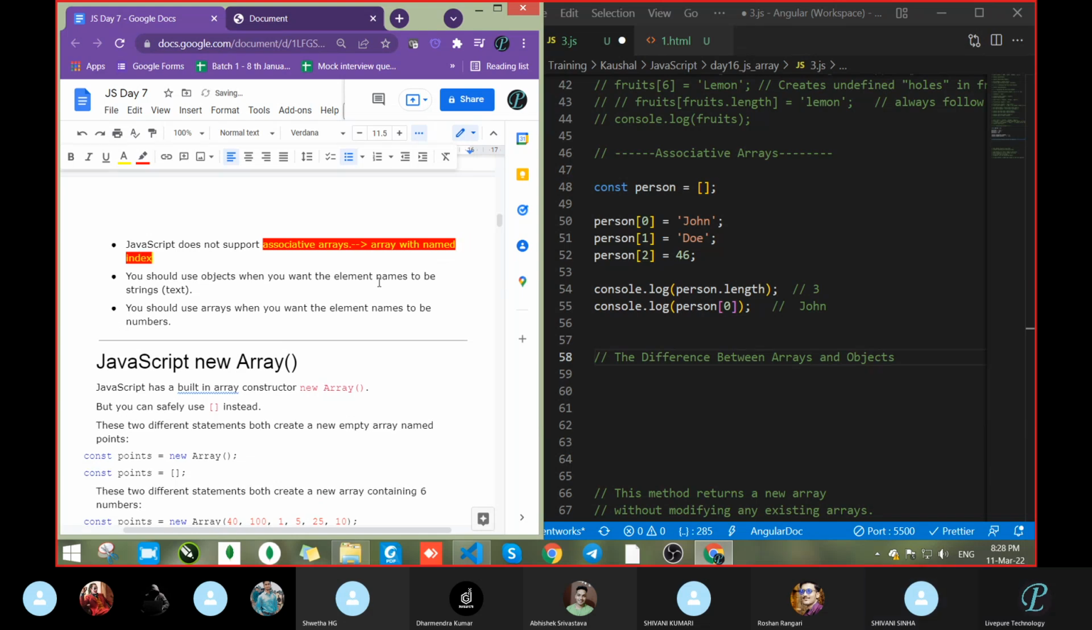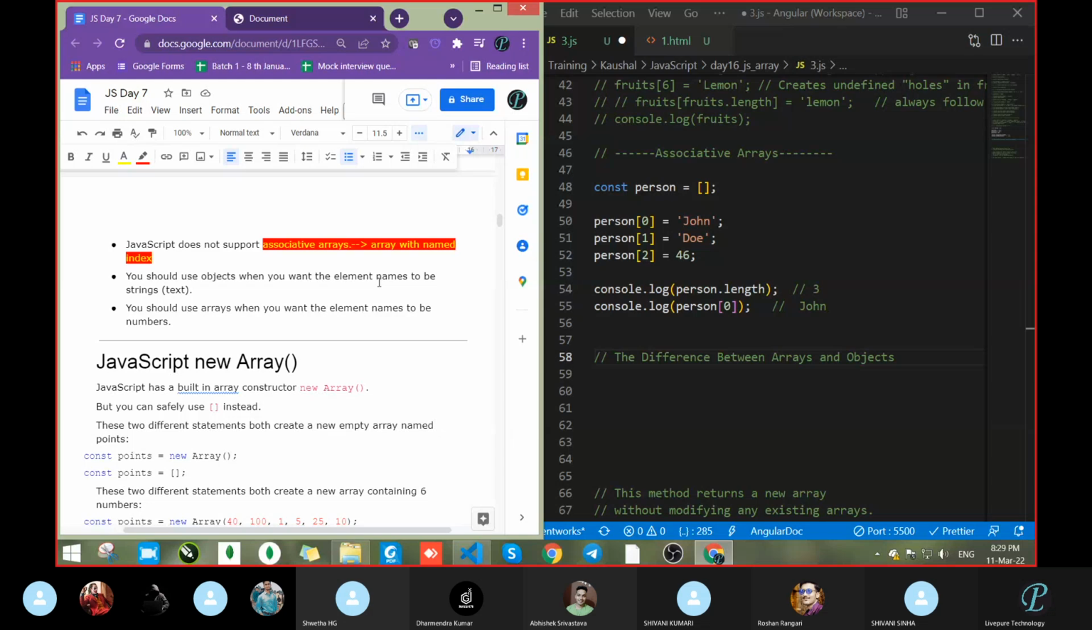Okay. Then Sweta, this sentence: array with a named index. Then what type of array are we using right now? Associative type array. This is written: array with a named index is known as associative array. So what type of array are we using right now?